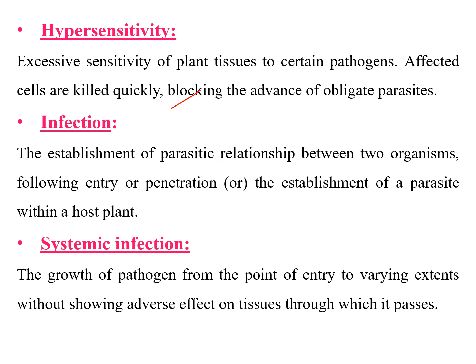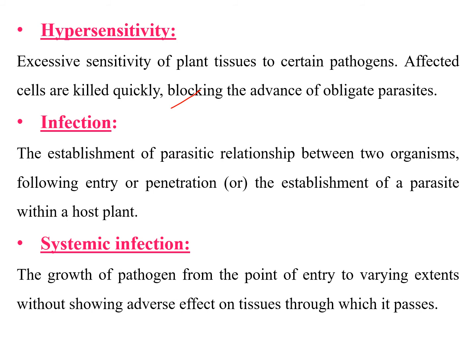It immediately kills that host cell. Means the host plant itself will kill the host cell. After the host cell dies, the pathogen will not get any nutrients, because these obligate parasites require living tissues. But here the host plant is killing the host cells itself, leading to necrotic type symptoms. That is the most common type of hypersensitive reaction we will see in host plants. If the cell dies, the pathogen will not move to another cell, so it automatically restricts the pathogen movement within the plant system. That is the hypersensitive reaction.